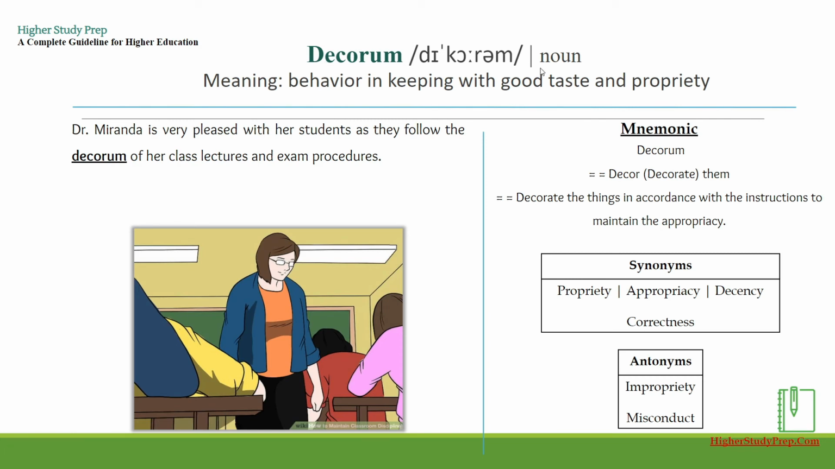Decorum, which is a noun, meaning behavior in keeping with good taste and propriety. An example is, Dr. Miranda is very pleased with her students as they follow the decorum of her class lectures and exam procedures. The mnemonic for the word decorum could be by breaking them down as decor or decorate them, or decorate the things in accordance with the instruction to maintain the appropriacy. The synonyms for the word decorum could be propriety, appropriacy, decency, or correctness, whereas the antonyms could be impropriety or misconduct.